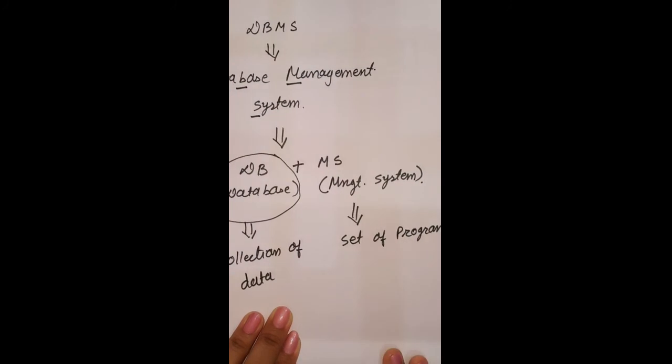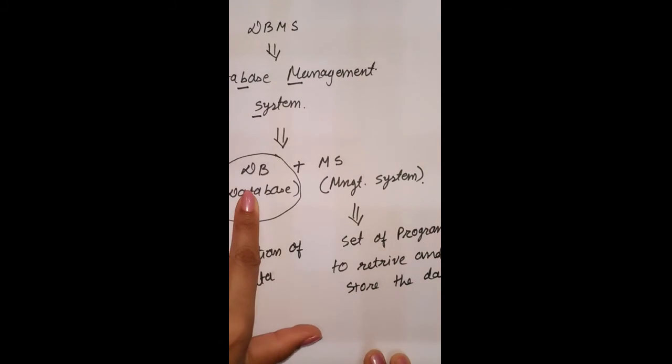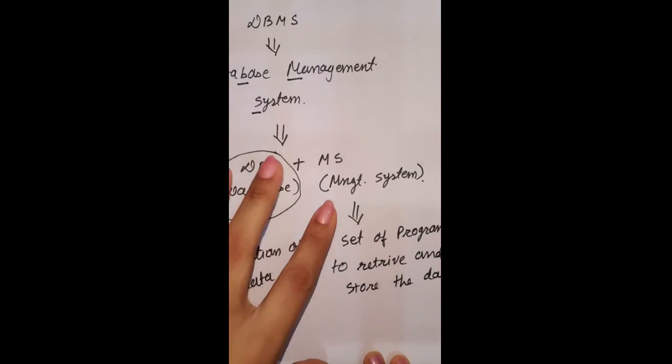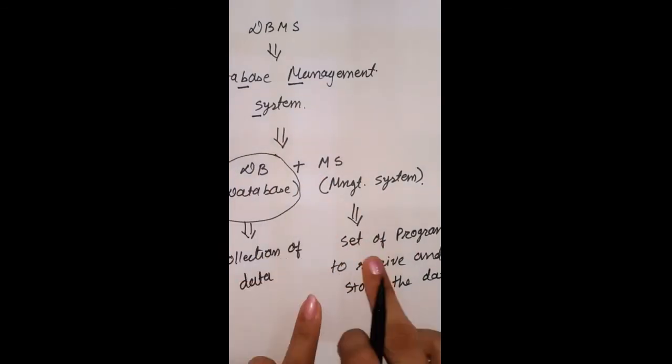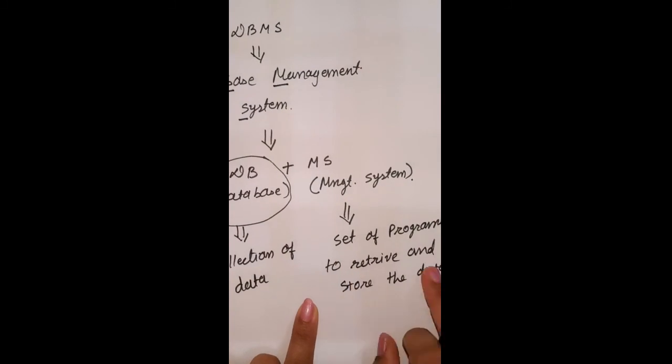Set of programs for what? To retrieve and store the data. So DB is a collection of data, multiple data are combined together and form a database, and management system is a set of programs to retrieve and store this type of data. Okay, so this is the combination of database and management system.